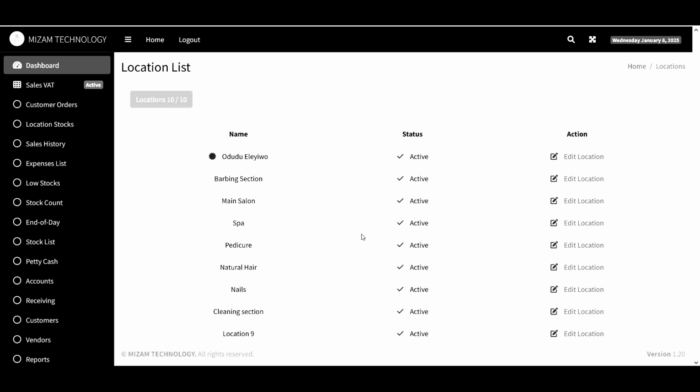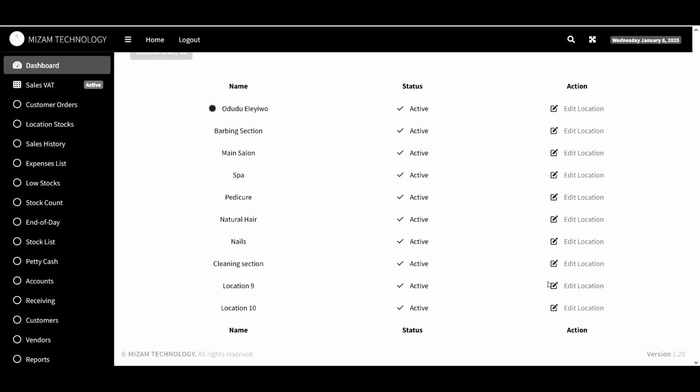It can also be inside the same building, maybe different departments, like the repair department. So just like what you are looking at here now, we have barbing section, we have the main section, we have the spa section, pedicure section, our natural hair section. So we may have those sections in that particular building, or maybe we have the location being spread across the particular country, or anywhere in the world.